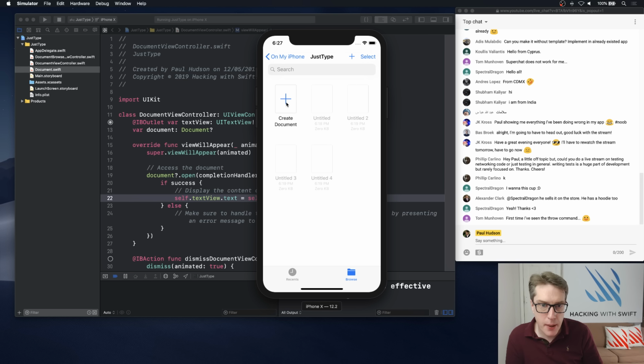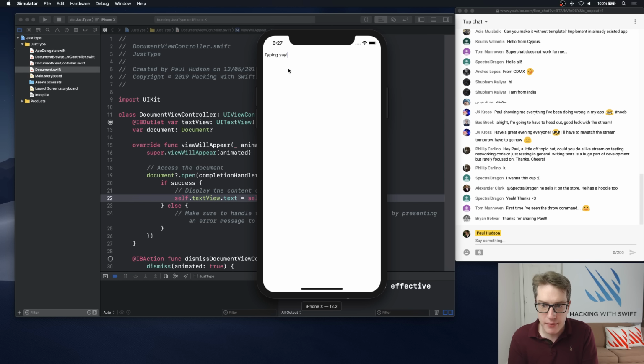So I'll press plus. And tap in here. And typing yay. Okay. So that is our text view in action. It's actually working. As you can see, we can't actually escape this. There's no way of exiting this screen right now. That isn't great either. But it's a step forward, right? Incremental steps forward each time.